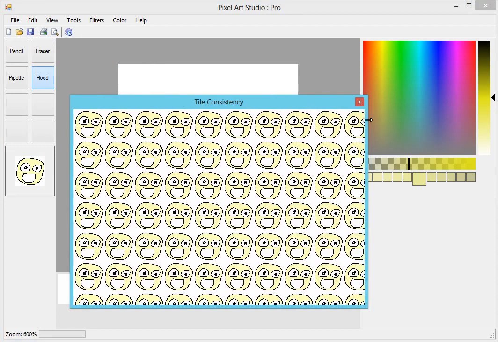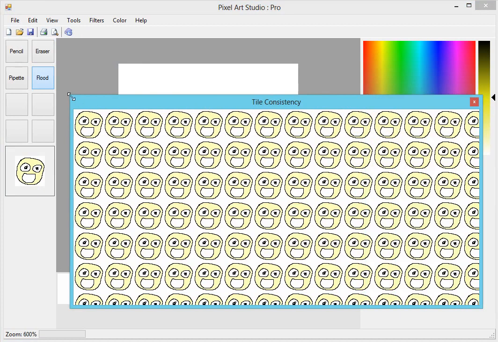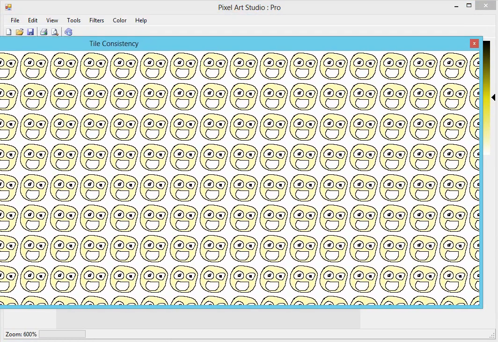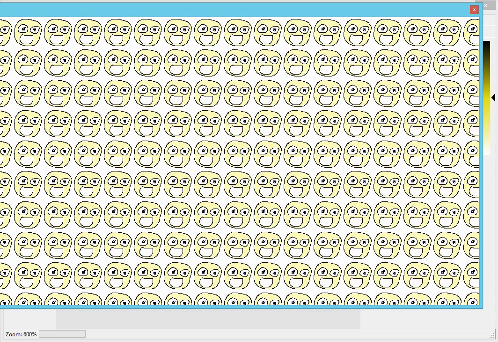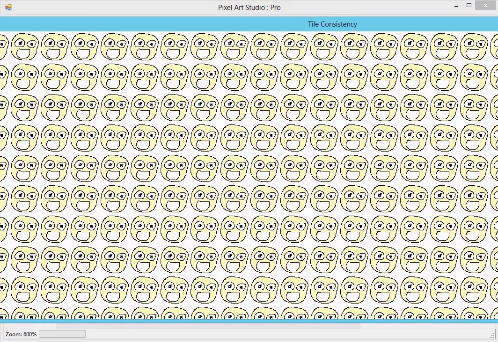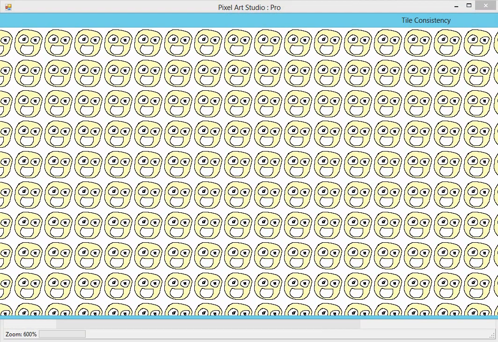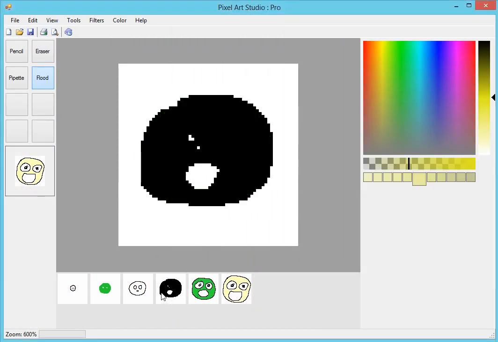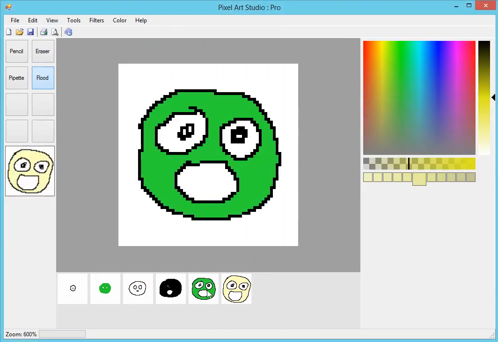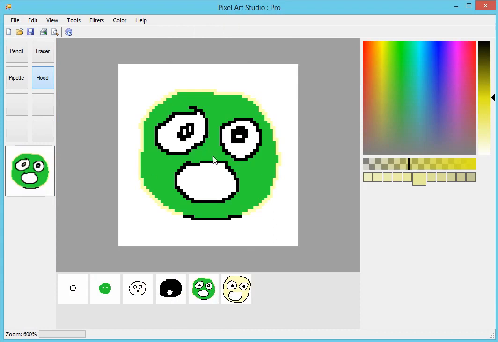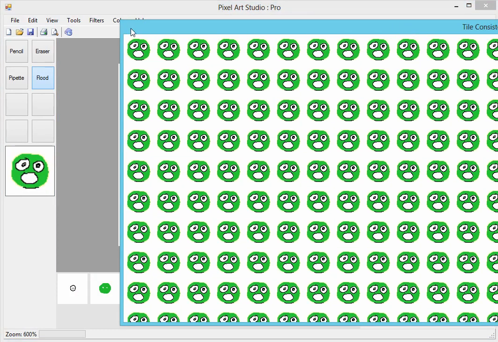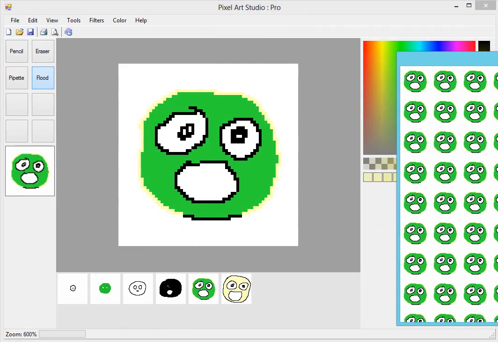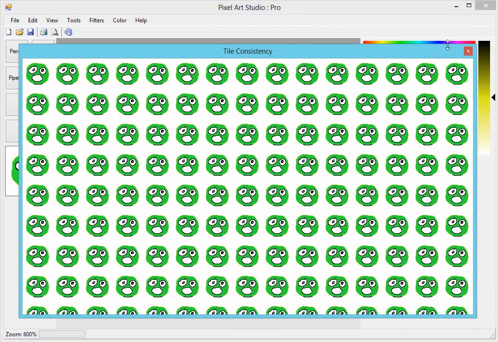That works on an infinite size. I can make this as big as my entire monitor. I can go all the way across like this. There we go. So the tile consistency function is working with that, and that also applies to the previews. So if we did that, the tile consistency function would also update to reflect that. So it's all coming together quite well now.